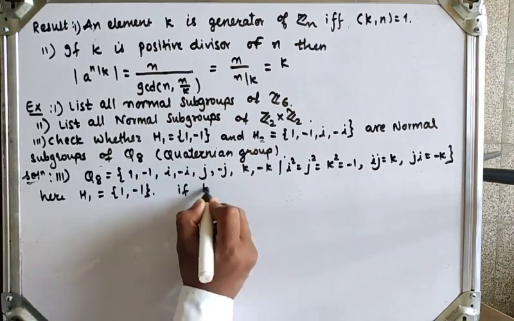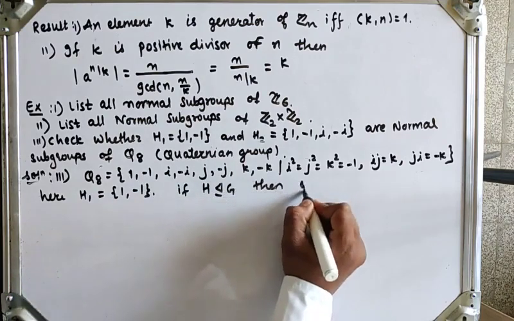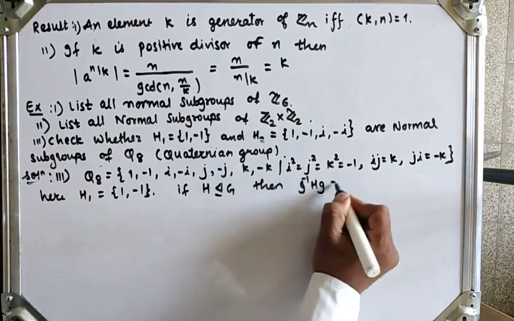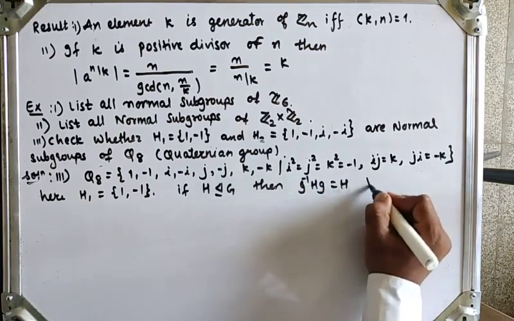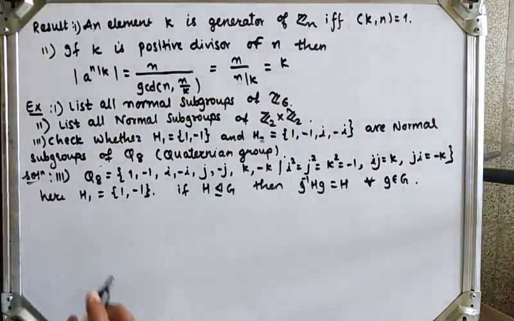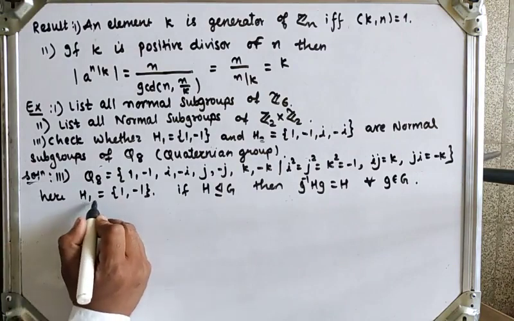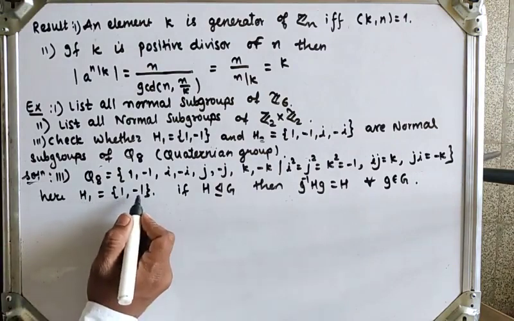If H is a normal subgroup of G, then we will prove that g inverse H g is equal to H for all g belongs to G. Okay, now let's check whether it satisfies or not. Now what is our H1? So H1 is {1, -1}.